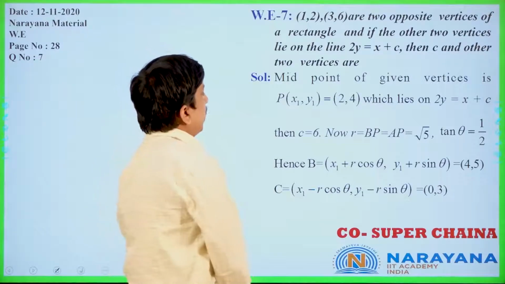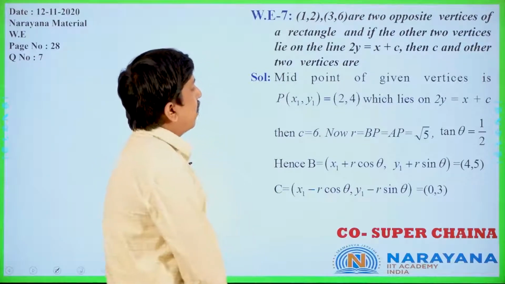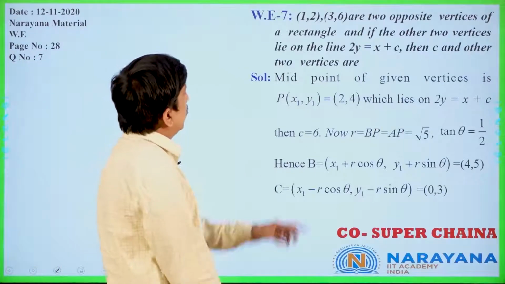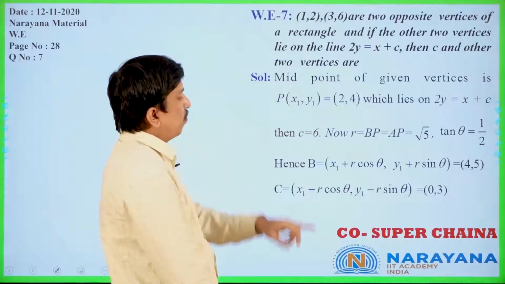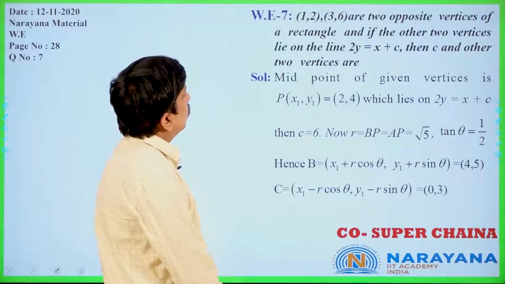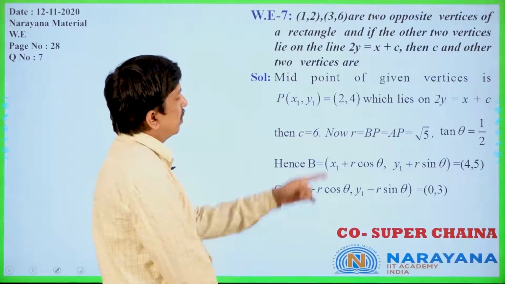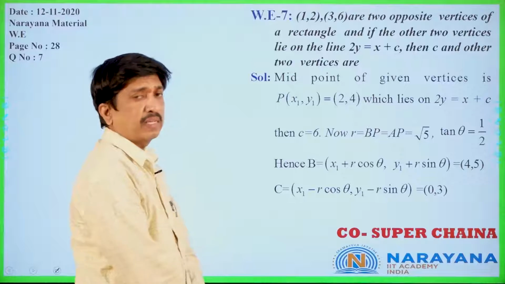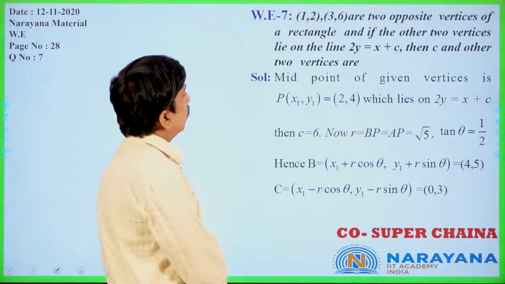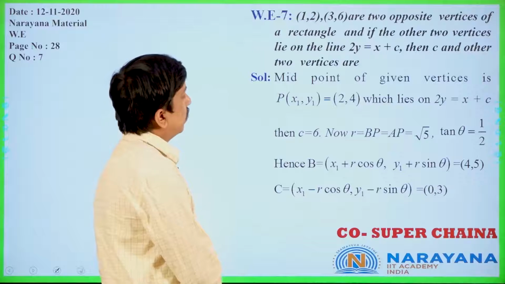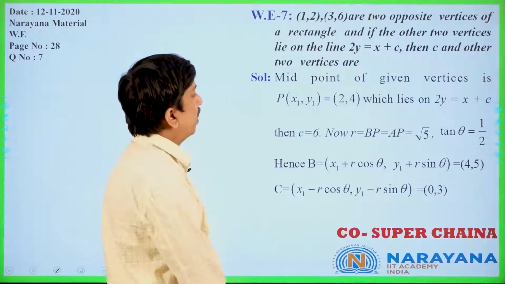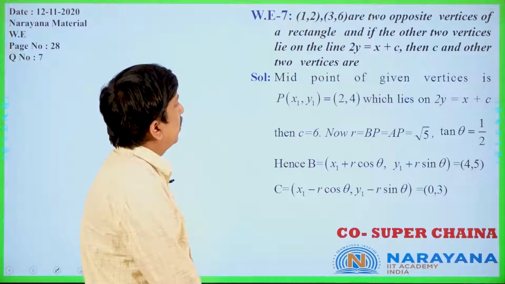Now we can define the r value by using the AP distance or BP distance only. So take (1, 2) and (2, 4), the distance between the two points: (1 minus 2) whole square plus (2 minus 4) whole square, that is root 5 only. The formula is root of (x1 minus x2) whole square plus (y1 minus y2) whole square. This is also (3 minus 2) whole square plus (6 minus 4) whole square. Either AP or BP if you find, that is root 5 only you will get.